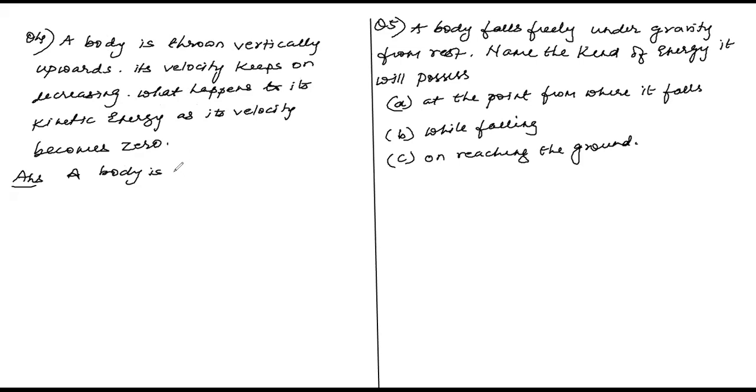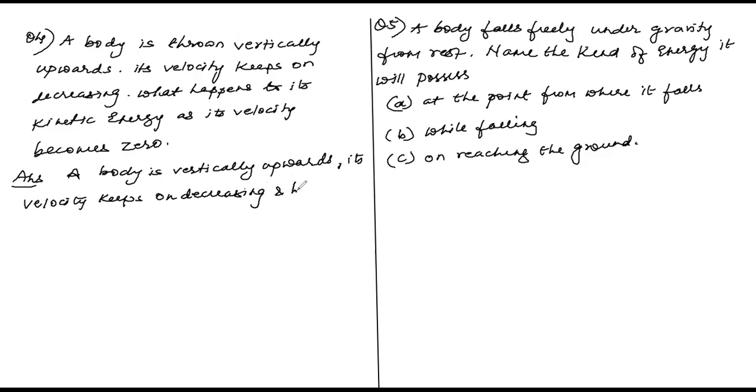A body is thrown vertically upwards, its velocity keeps on decreasing, and kinetic energy equals half mv squared. Half m is constant and v is decreasing, hence kinetic energy keeps on decreasing.